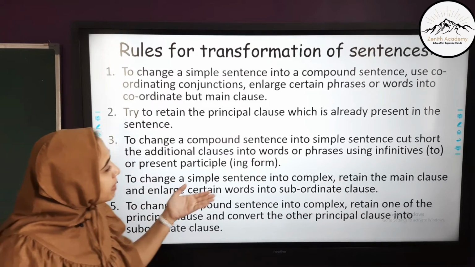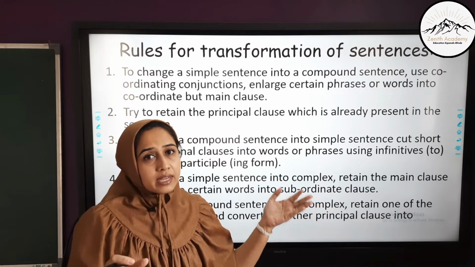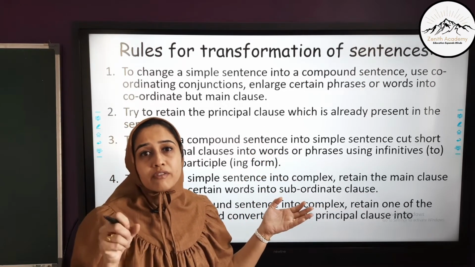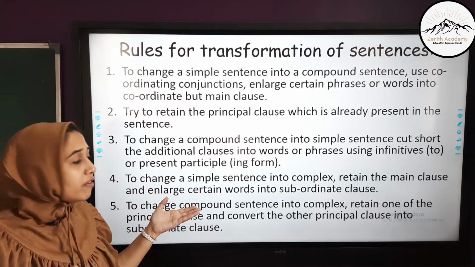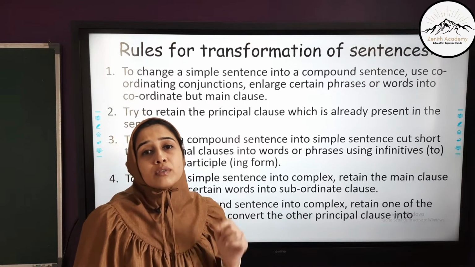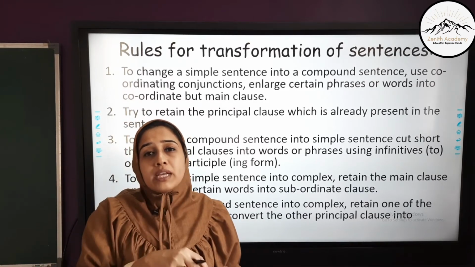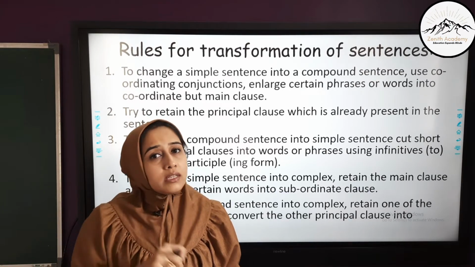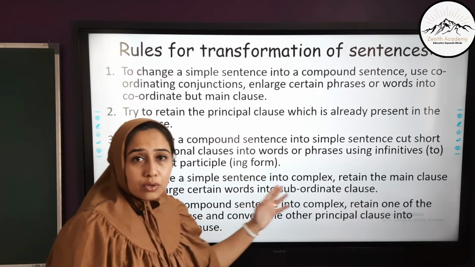To change a simple sentence into a complex sentence, we have to retain the main clause, as I said before, the main doer of the sentence, and we have to enlarge certain words or phrases into a subordinate clause. Here remember we have to use a subordinating conjunction which shows some connection between the main clause and subordinate clause.